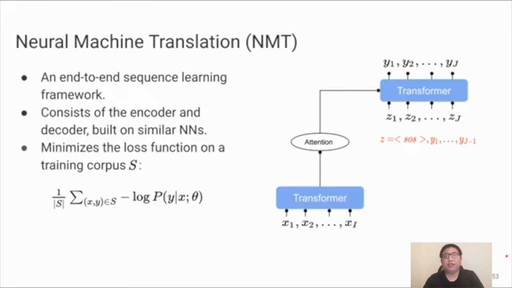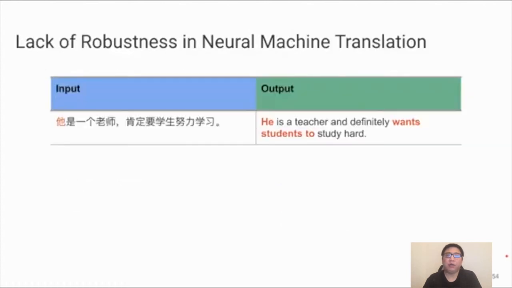Given a parallel sentence pair x, y, we denote the target input as z, which is a shifted copy of the target sentence y in the NMT model. The NMT model is trained to minimize the negative log likelihood of the sentence pairs on the training corpus. However, we find that neural machine translation models are very sensitive to the input. That means even a small perturbation in the input can dramatically change the translation output.